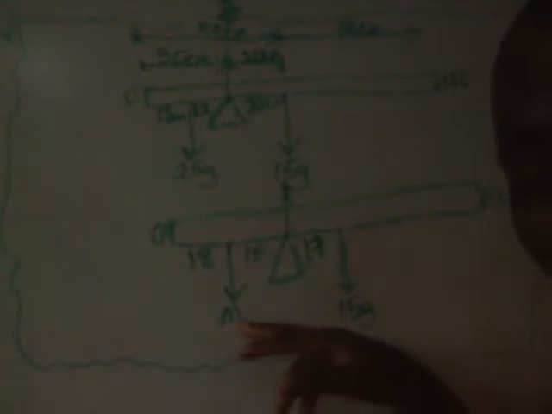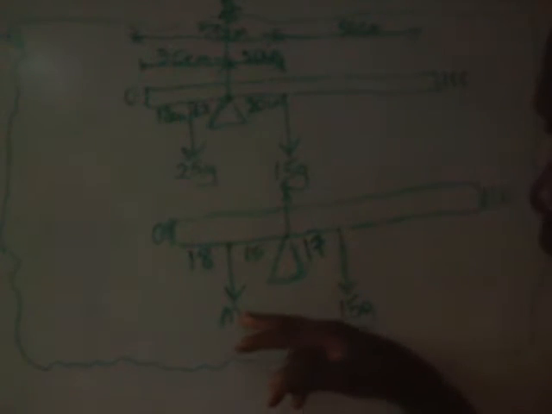It said, by how much must the load be reduced? Are you there? So we have to get this mass first. When we get this mass, we now subtract it from 25 grams, the old mass, to know how much it has been reduced. Okay, so now, taking moment about the pivot.